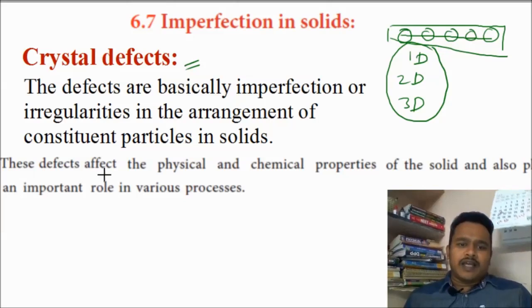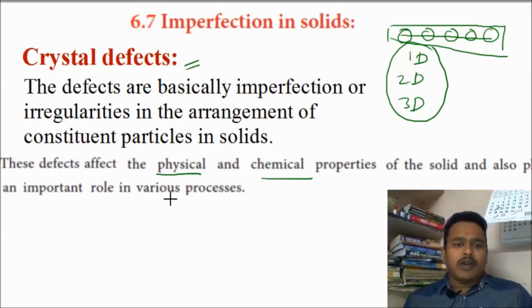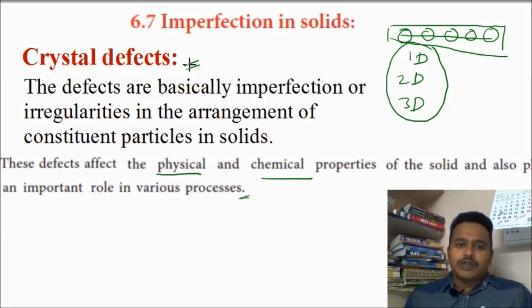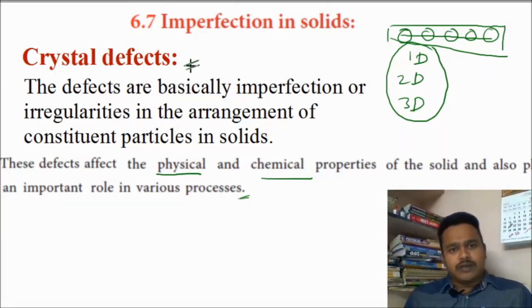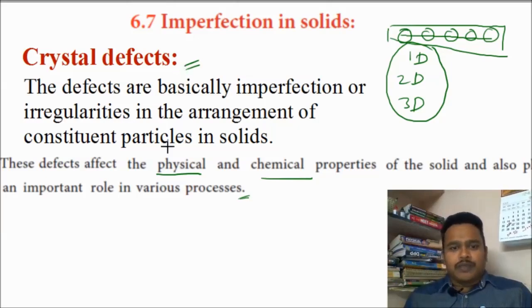Once the defect is there, that defect affects the physical and chemical properties of the solid and also plays an important role in various processes. If a defect is there, sometimes we may use that defect also. Why?